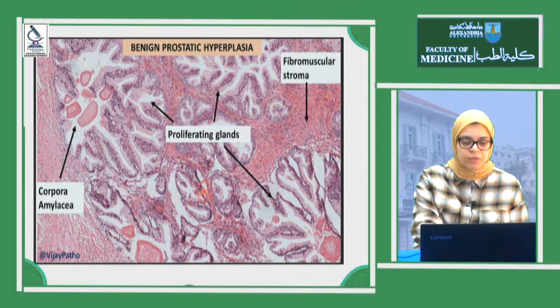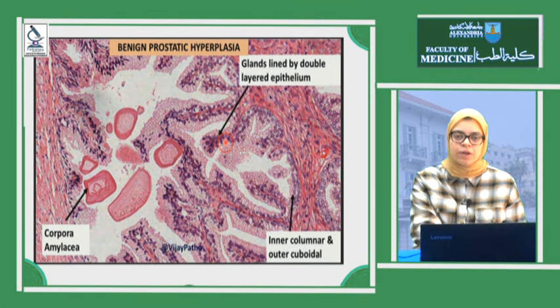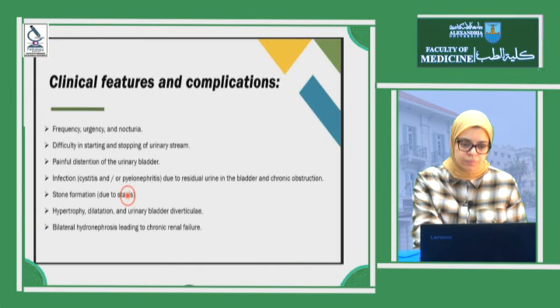So as you see, we have proliferating glands with papillary projections but lined by two layers. We have corpora amylacea here, the secretion, and we have hyperplastic fibromuscular stroma. Another one, we have glands lined by two layers of cells, and this confirms the benignity of this case. It's a benign case, not a neoplasm. In neoplasm, the myoepithelial layer will be lost. And we have here the corpora amylacea.